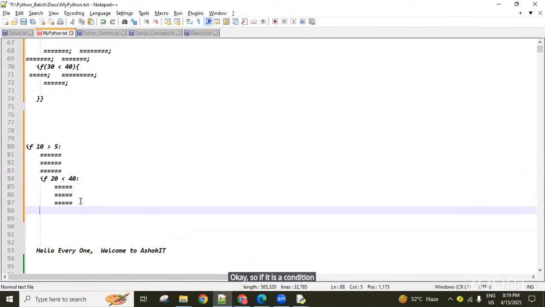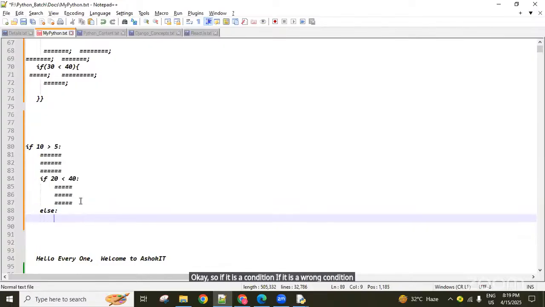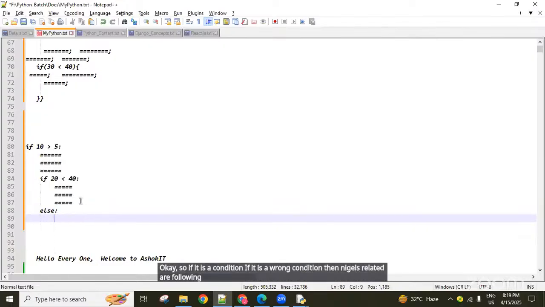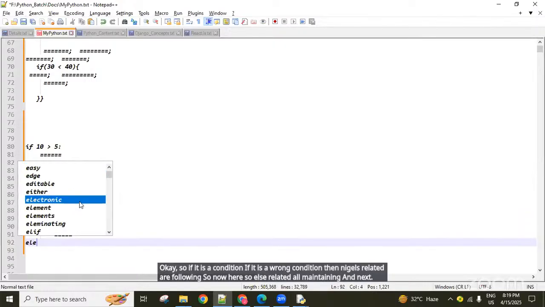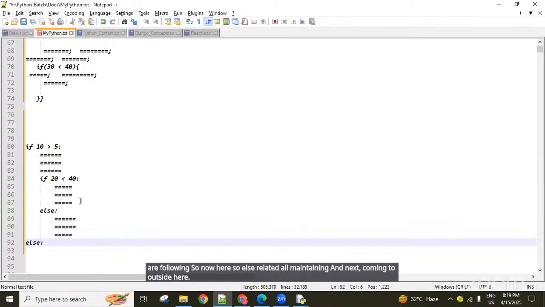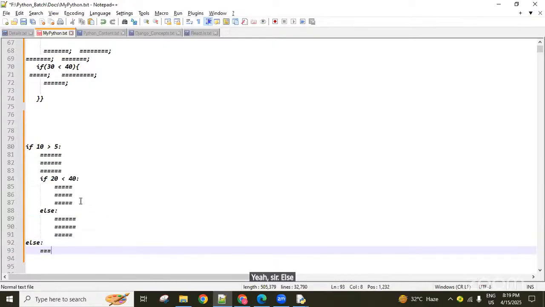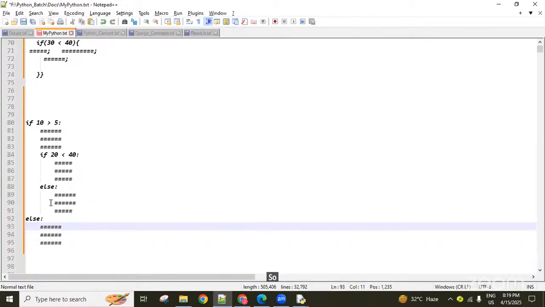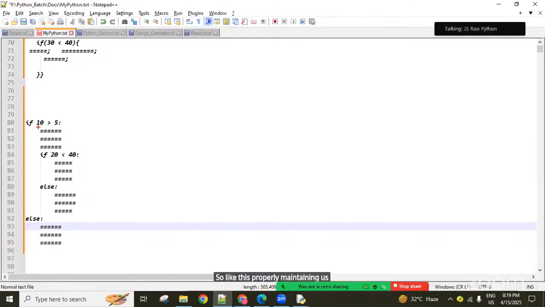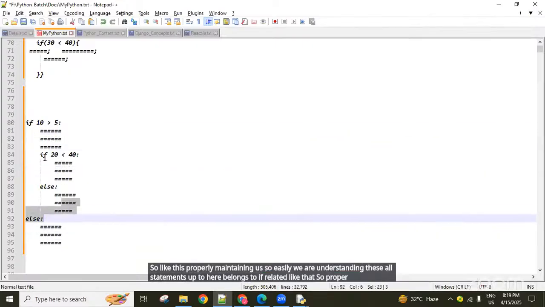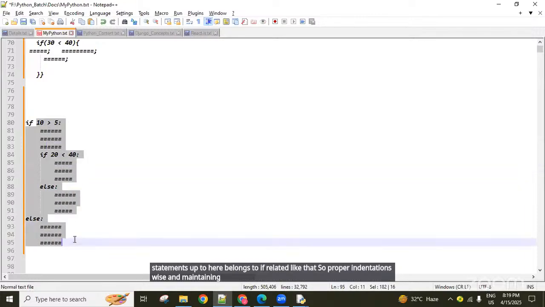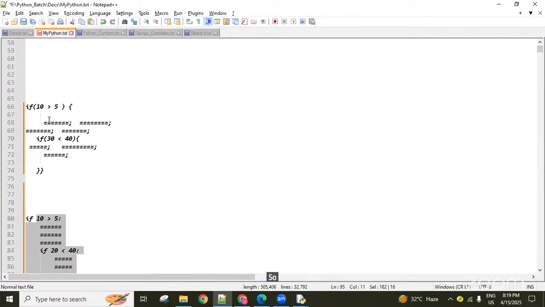If it is a wrong condition, then the else part follows. The else is maintained here as well, and then we come outside. Like this, it is properly maintained, so we easily understand that all statements up to here belong to the if. When we write more blocks with proper indentation, there is more readability.